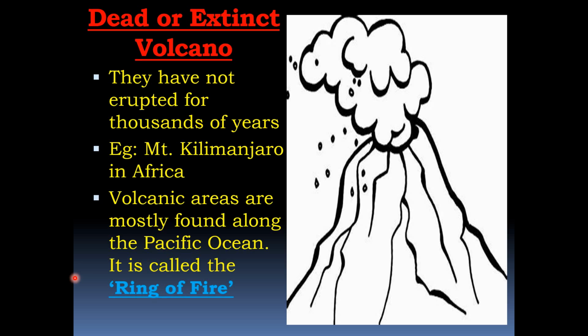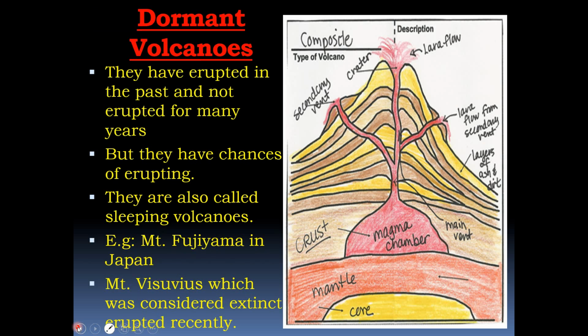And the second one we studied is dormant volcanoes. These are also called sleeping volcanoes, not much dangerous. Sleeping volcanoes are not any dangerous.